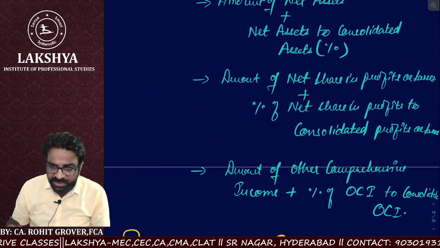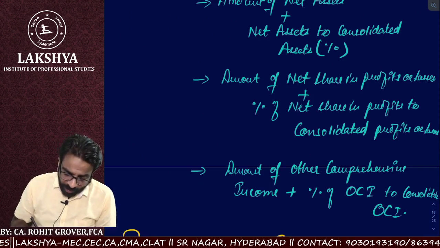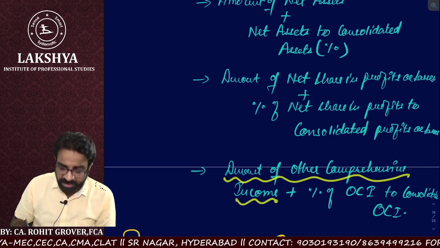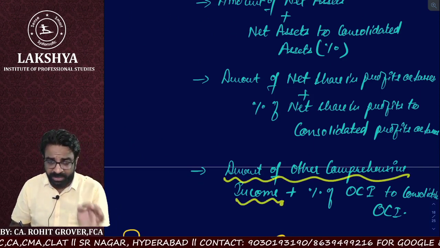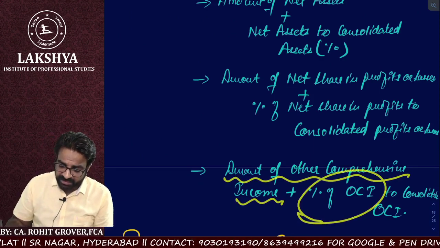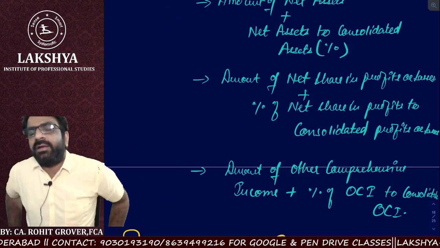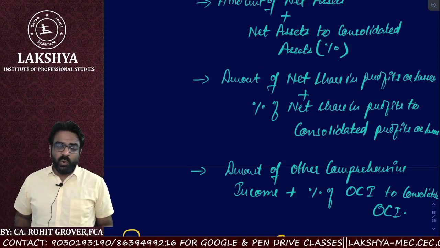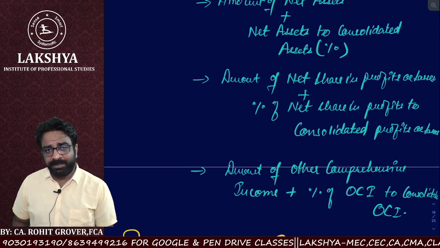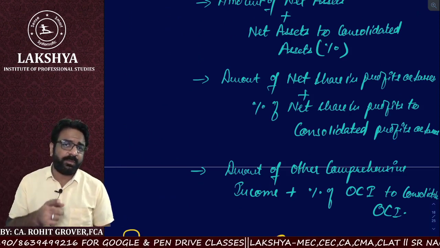And we also have to disclose what is the other comprehensive income of that particular component as compared to the comprehensive income of the consolidated. Are you getting the point or not? OCI of that component as compared to the OCI of the consolidated.